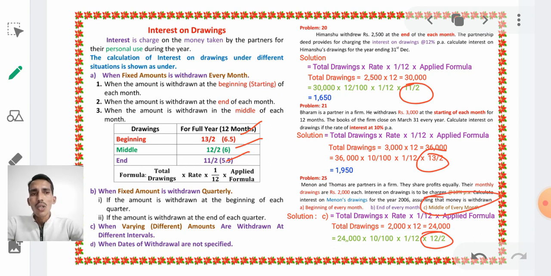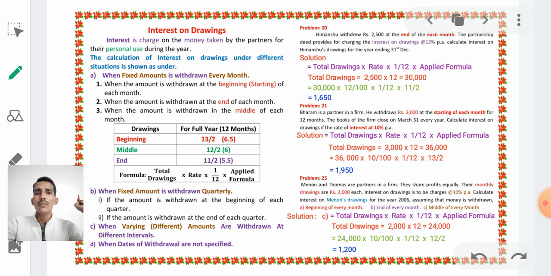You have to solve for beginning of every month and end of every month by trying different formulas. Only the end changes: where I have used 12/2, there you have to use 13/2 and 11/2. Is it clear? I think you understand this problem.